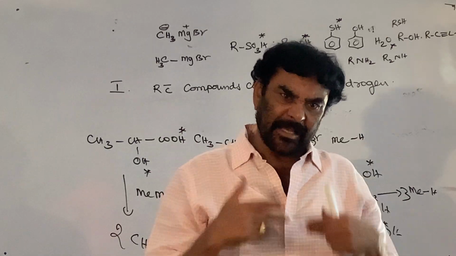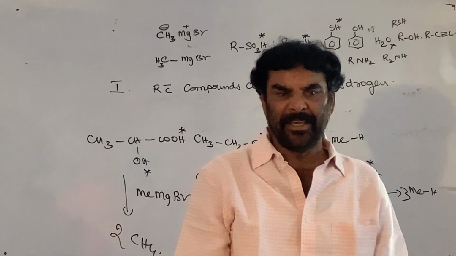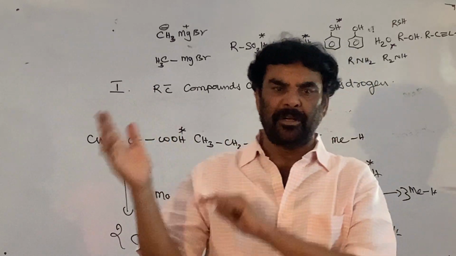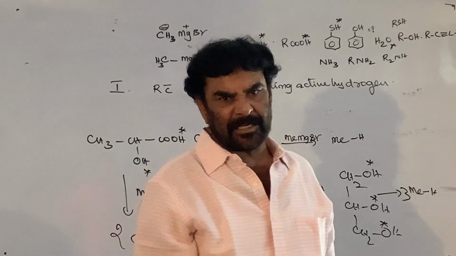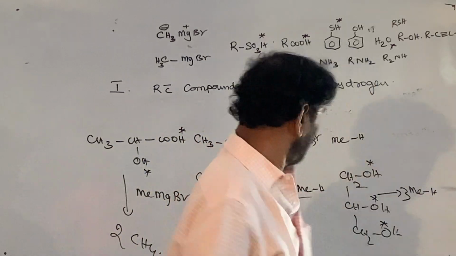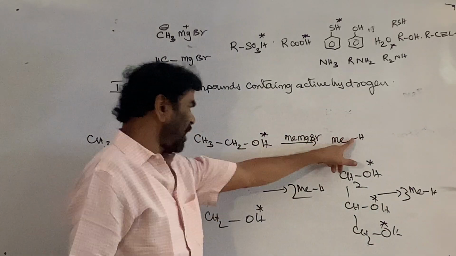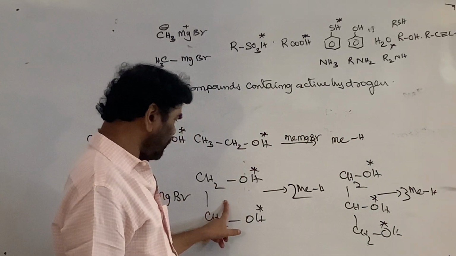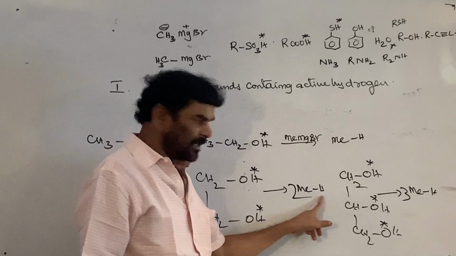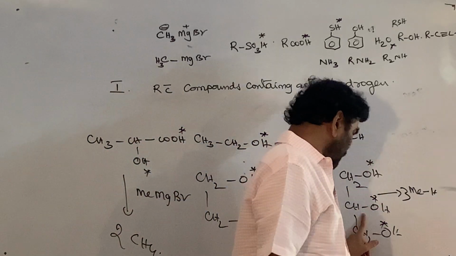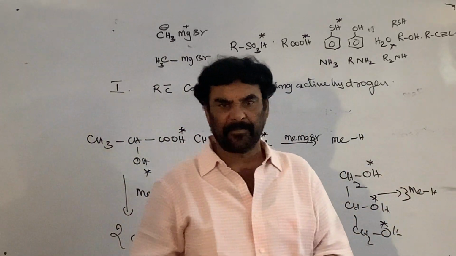The methane gas, by using PV = nRT, volume, pressure, temperature, you can find out the moles of the methane produced. Here 1 mole gives 1 mole of methane. Here 1 mole of this compound, ethylene glycol, gives 2 moles of this. This contains... 1 mole gives 3 moles of this.